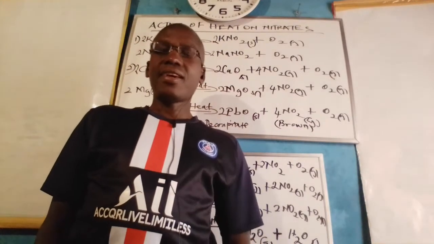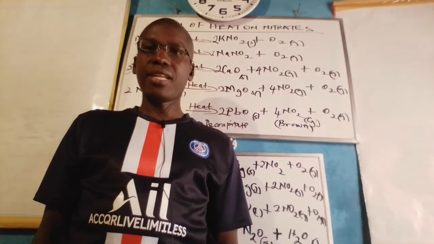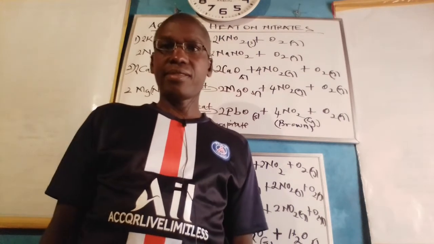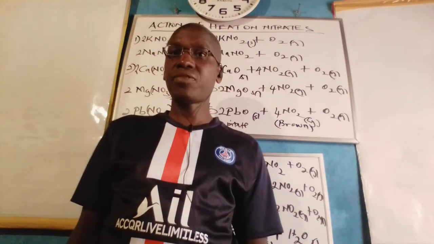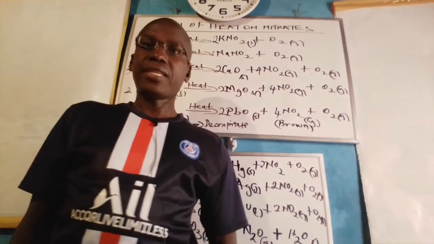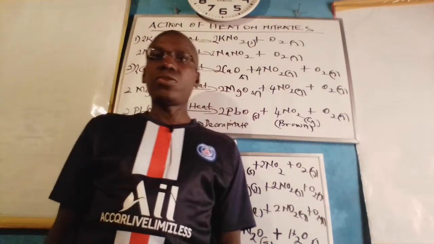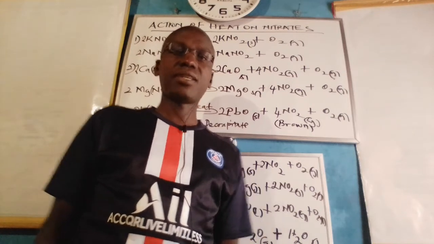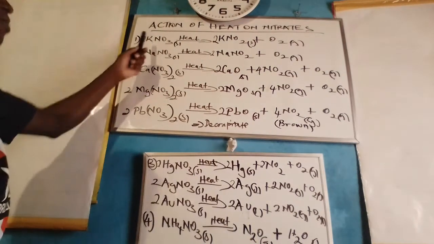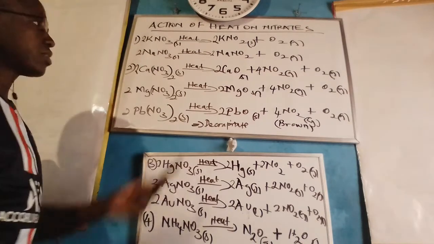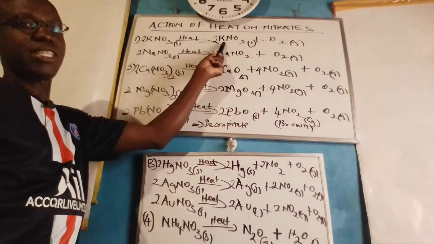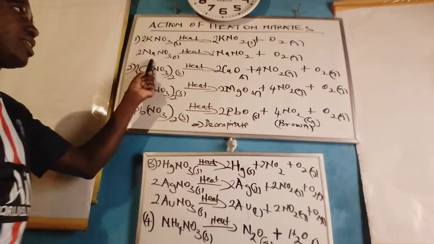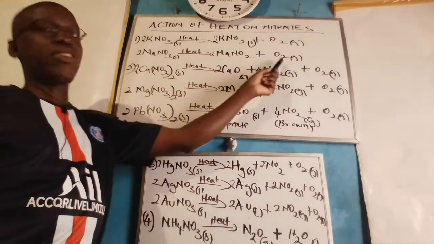Welcome. The action of heat on nitrates reveals a logical trend in the sense that when nitrates of highly reactive elements, namely the monovalent species like potassium, sodium, and lithium, are heated, they decompose to their respective metal nitrite forms and oxygen gas. In other words, when you subject potassium nitrate to intense heating, it is reduced exclusively into potassium nitrite and oxygen gas. The same happens with sodium nitrate. When heated, it forms sodium nitrite and oxygen gas.